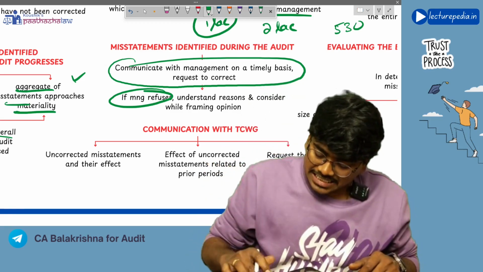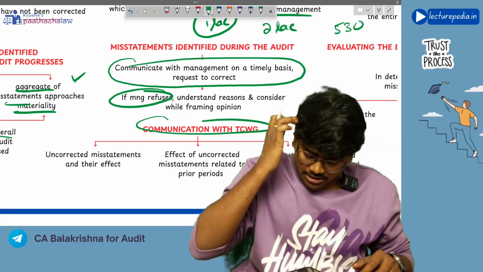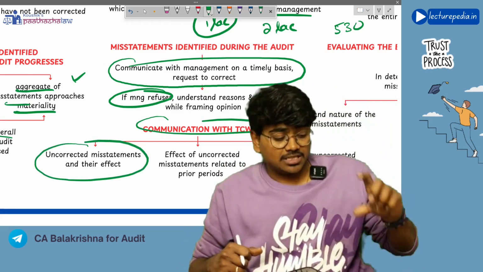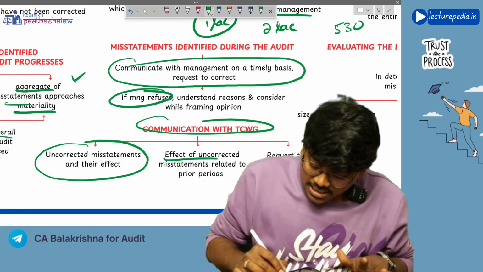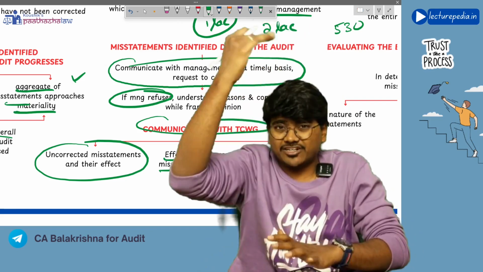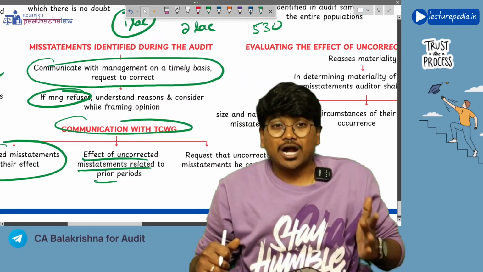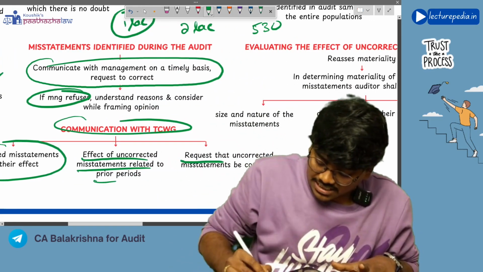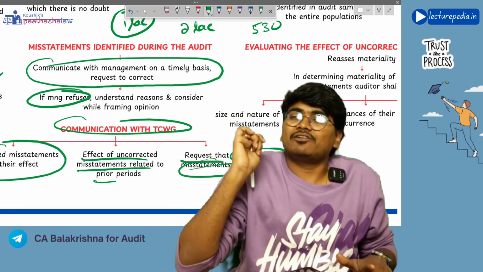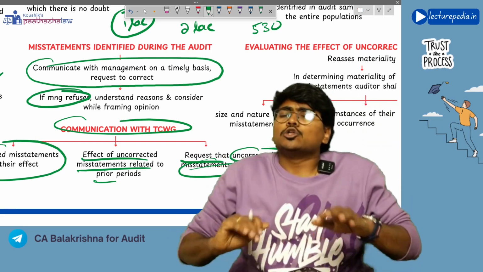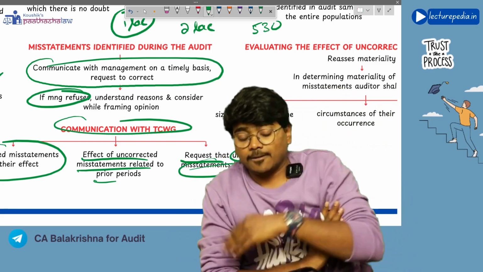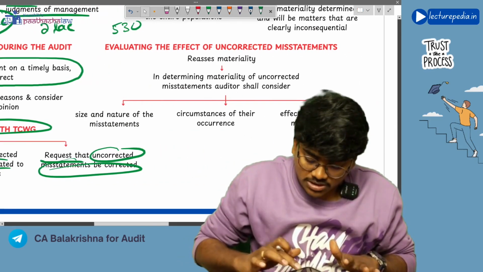Next, communication with those charged with governance. You will communicate with those charged with governance what are the uncorrected misstatements and what is their effect, and the effect of uncorrected misstatements related to prior periods. In prior period, if at all there is any uncorrected misstatement, what effect that will have. Next, request that uncorrected misstatements be corrected. You will once again finally request those charged with governance, please correct the uncorrected misstatements. This you will communicate with those charged with governance.